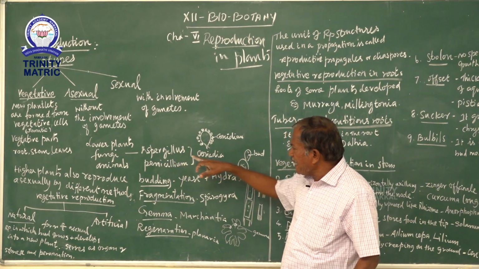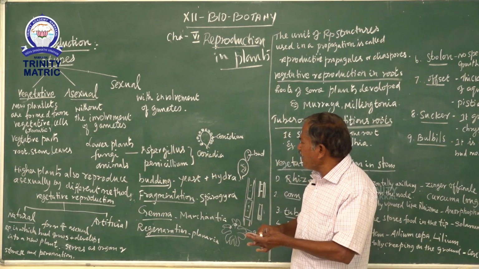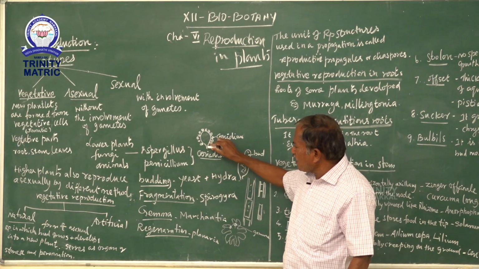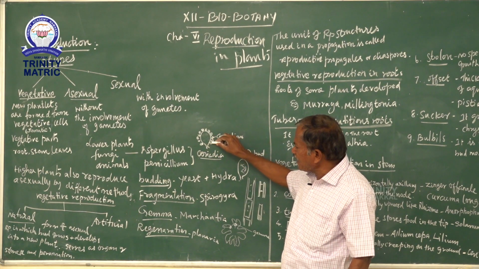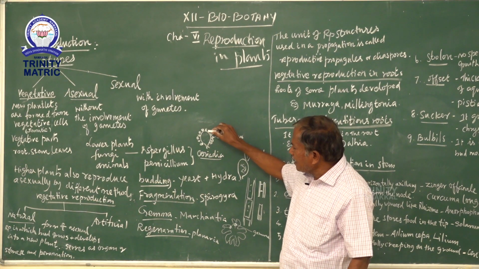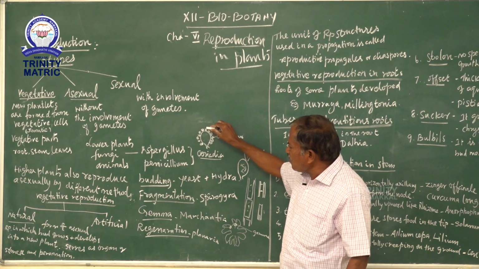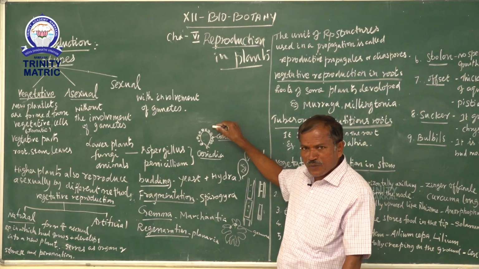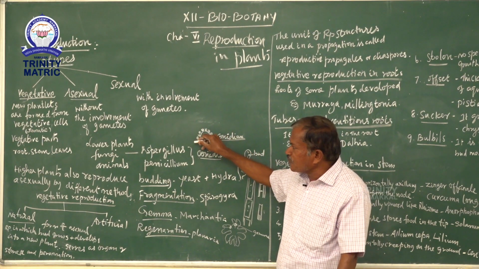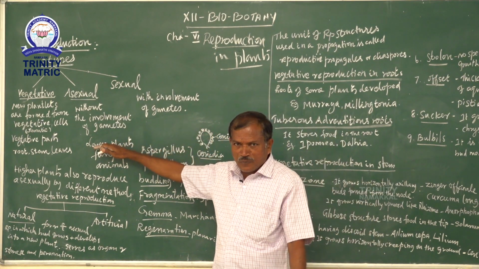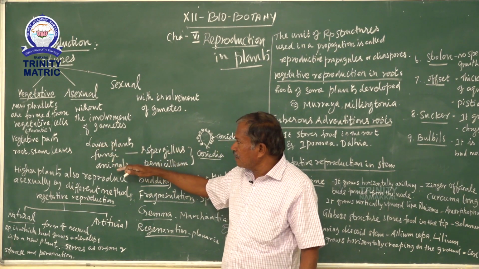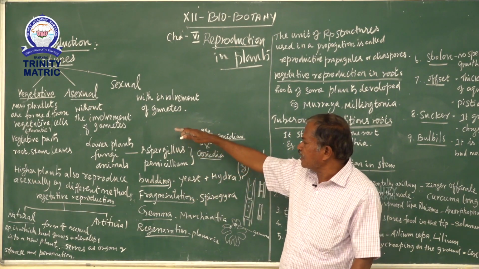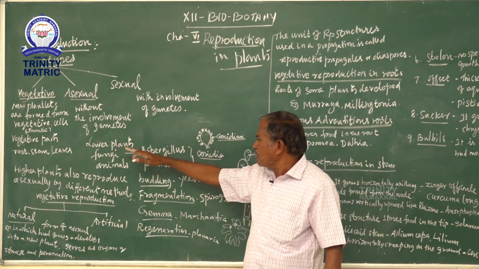These fungi reproduce asexually by conidia. The vegetative part develops a large number of unicellular units called conidia. The conidium is detached from the plant body and develops into a new plant, without the involvement of a gamete. This method is called asexual reproduction in plants.